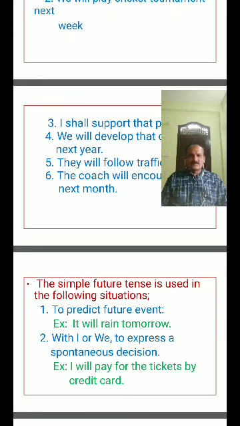From here, the bus will start tomorrow onwards. The bus will stop here tomorrow onwards, to the benefit of the polytechnic students. The bus will stop in front of the polytechnic college tomorrow onwards. So here, to predict a future event with I or we, and to express a spontaneous decision also.